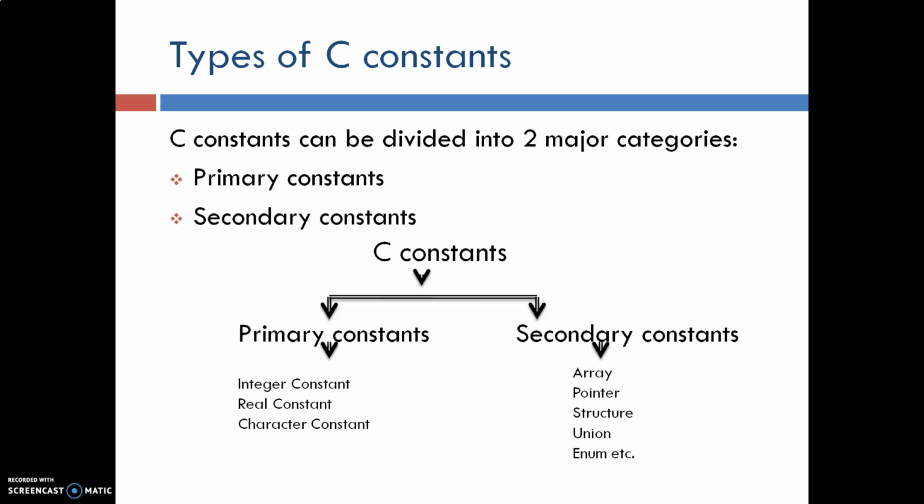Then types of C constants. C constants can be divided into two major categories: primary constants and secondary constants. Under the primary constants: integer constant, real constant, character constant. Under the secondary constants: array, pointer, structure, union, enum, etc. So today I will explain primary constants. In future videos, I will explain the secondary constants.